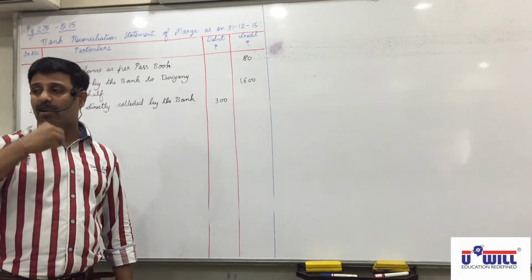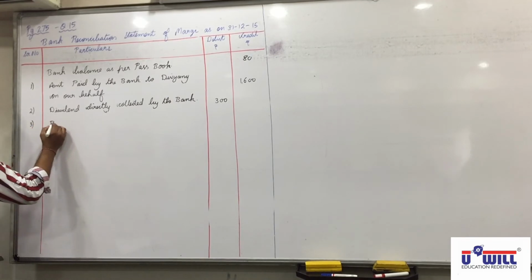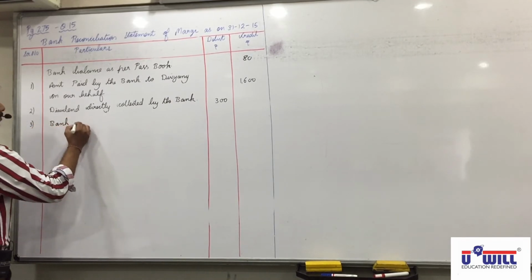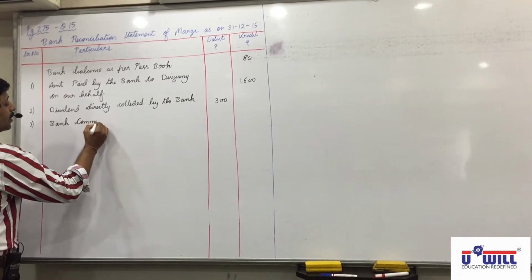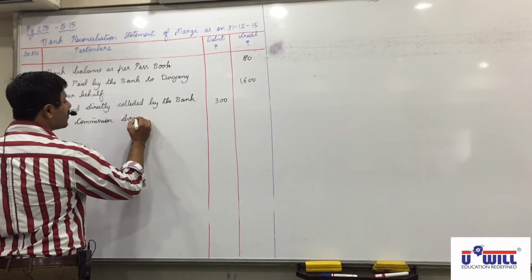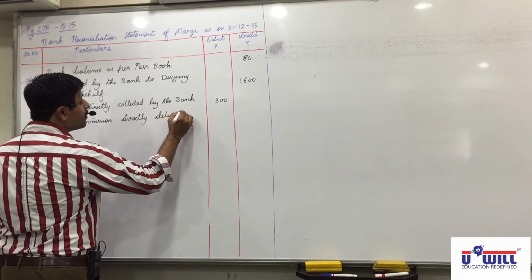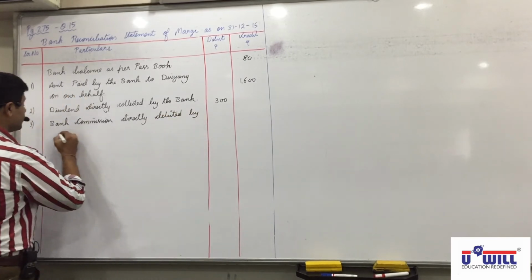They directly take from our account, so directly debited by the bank. Now, all of you write down. Third reason is bank commission directly debited by the bank.